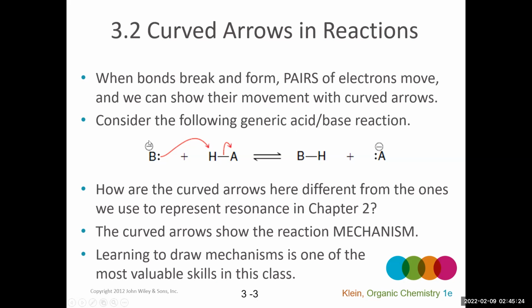And whereas we call these the base and the acid, on the right-hand side of the equation, we're going to call them the conjugate acid and conjugate base. Remember, those terms are used to show that the base on the right-hand side will be called the conjugate base. And that's basically the thing that would take the proton in the reverse reaction. And then the proton donor in the reverse reaction will be the conjugate acid.